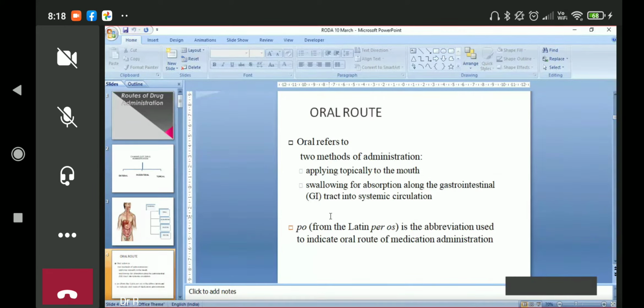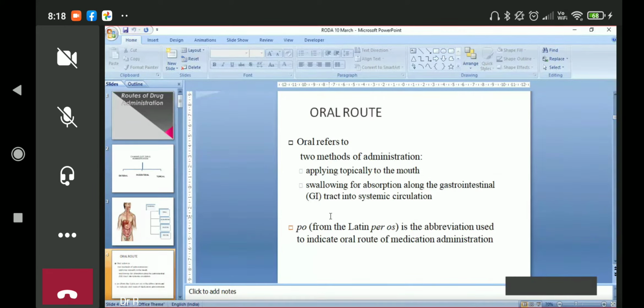The second part is swallowing of a drug for absorption along the GIT into the systemic circulation. Clear? So that's why we call it per oral. PO, which is from the Latin word os, is an abbreviation used for oral route of medication administration. So sometimes we write PO, per oral, you can remember like this.